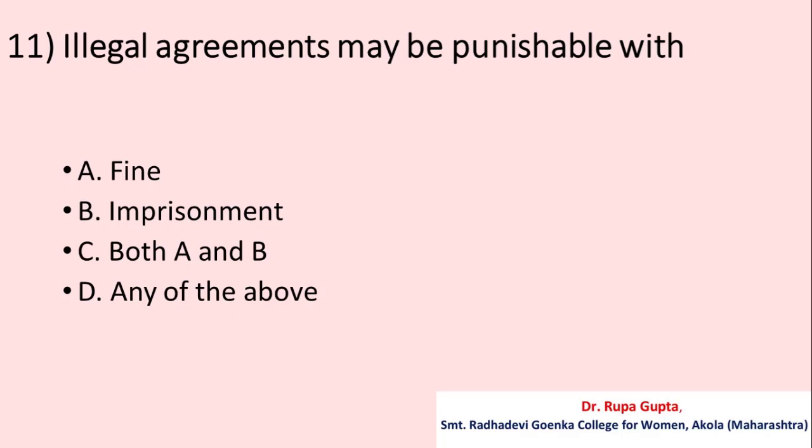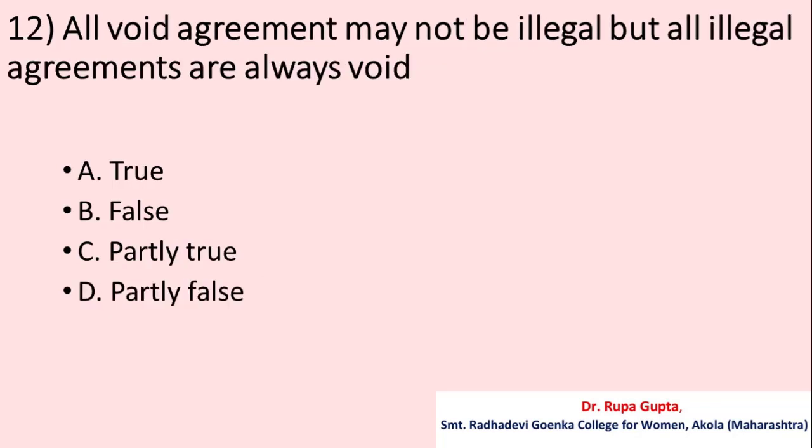Question number 11. Illegal agreements may be punishable with option A. Fine, B. Imprisonment, C. Both A and B, D. Any of the above. And the correct answer is D. Any of the above.